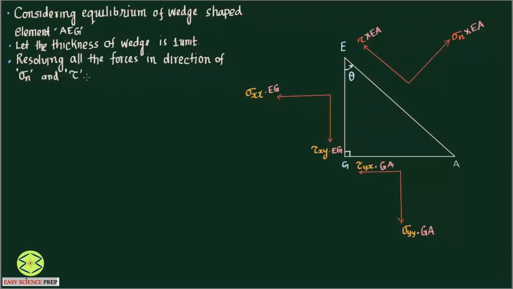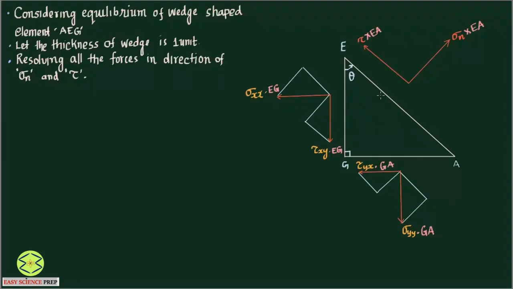These are the two directions in which we want to resolve all the forces. Let's see how we can resolve them. This is parallel to the plane, this is perpendicular to the plane. Similarly here also, perpendicular to the inclined plane and parallel to the plane. We are resolving all the stresses in directions like this.